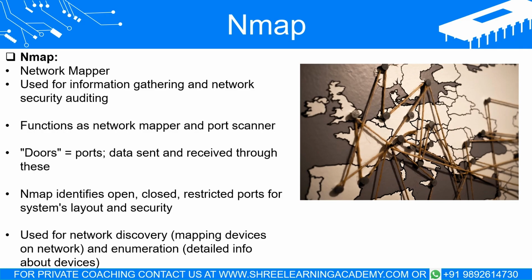Let's move on to another important feature of Nmap: network discovery and enumeration. In simple terms, network discovery is like being a digital cartographer, creating a map of all the devices, that is computers, printers, routers, etc., connected to a particular network. Meanwhile, enumeration is a more detailed process where you are trying to understand more about these devices, what operating systems they are running, which specific applications they have, etc. Nmap has tools to do all of this.